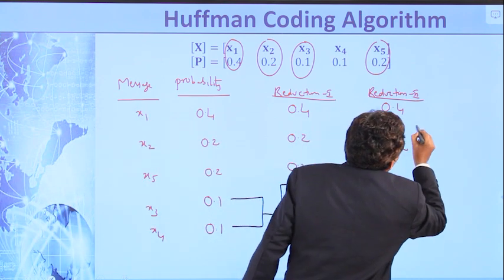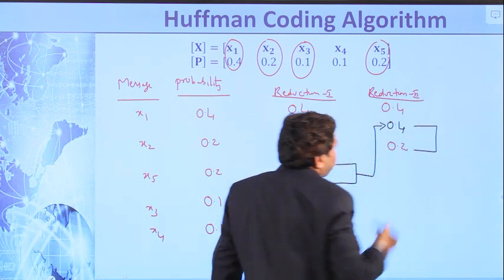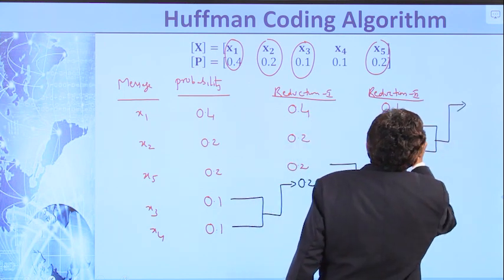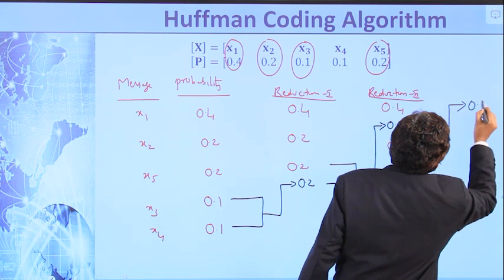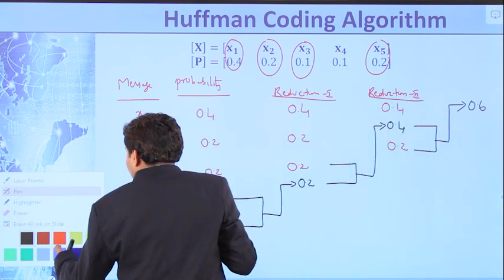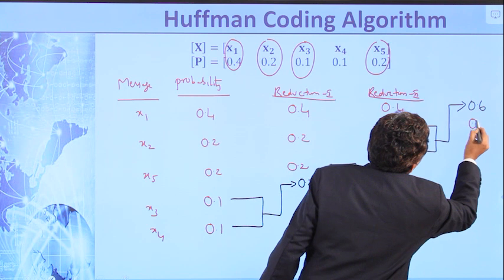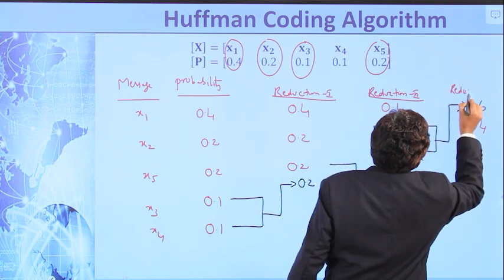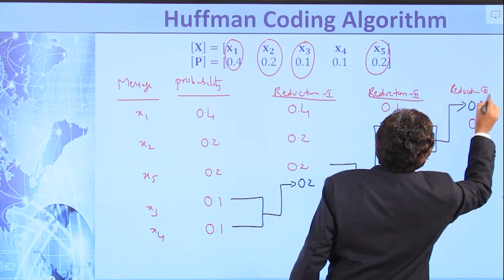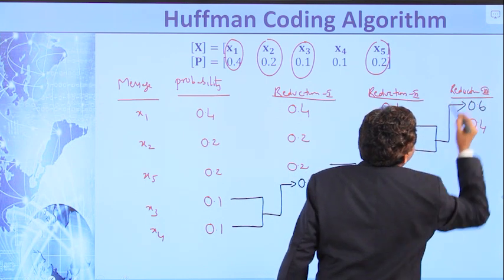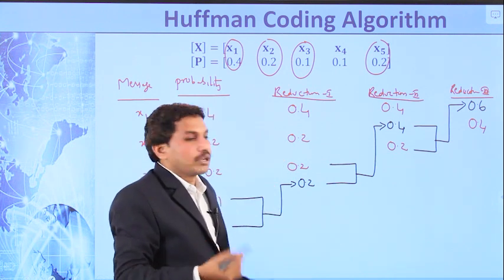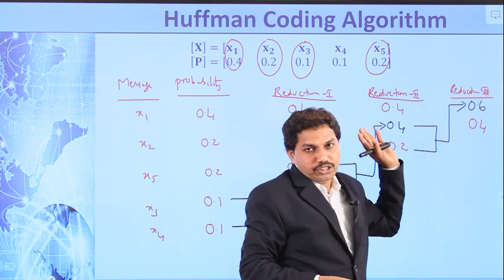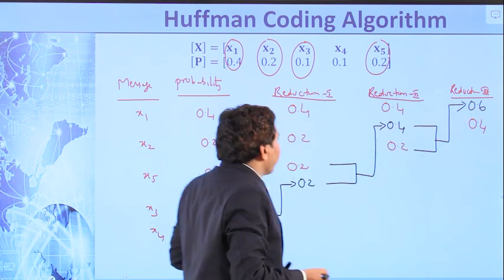Now combine the last two probabilities in reduction 2 and rearrange all the probabilities in decreasing order. So 0.4 plus 0.2 is equal to 0.6, and this 0.4 is as it is. This grouping is known as reduction 3. This process is continued until only two ordered probabilities remain. In reduction 3 we have only 2 probabilities, so you can stop this process. What is the next step?